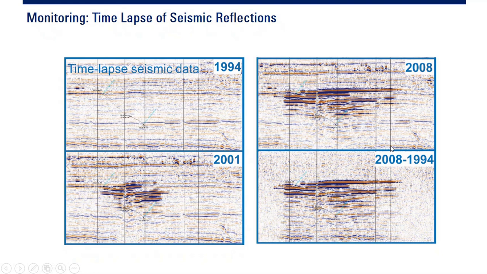And if you plot them from 1994 through 2008, it's like this. It's time-lapse seismic. Okay, we can do this method. This is very good to know the extension of our CO2 plume. Is there any CO2 leaking?